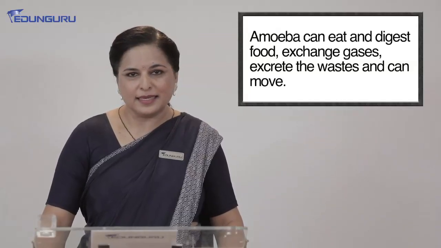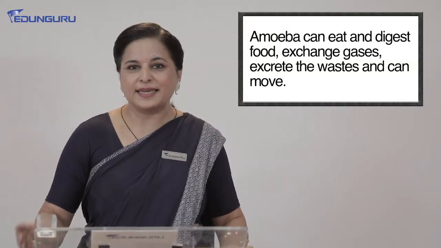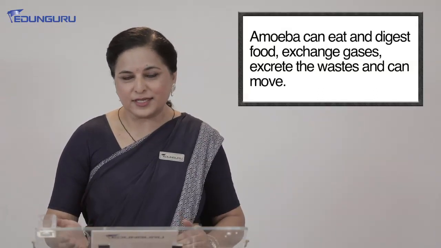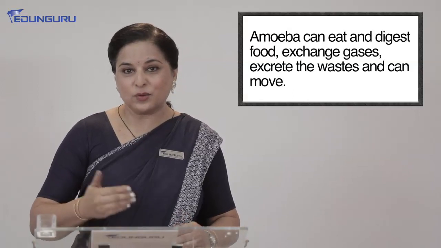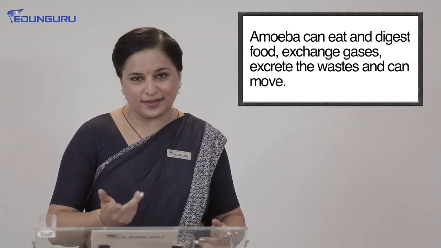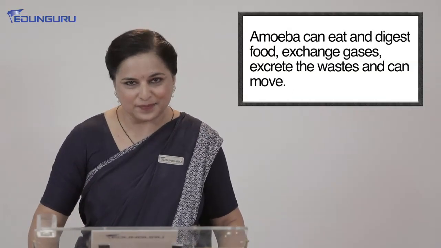Now, the simple example that we discussed, amoeba, is of great interest because amoeba is one single unicellular organism, but it is able to do all the functions that a multicellular organism can do. Yes, that single cell of amoeba can eat food, digest food, exchange gases, excrete waste, and can move on, can play just like you and me.